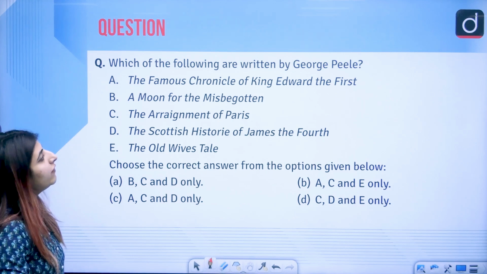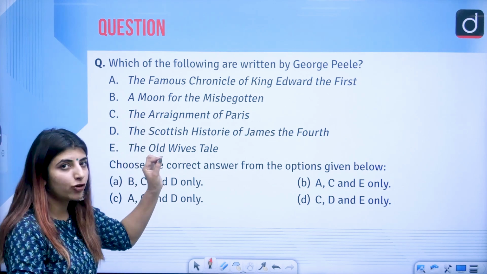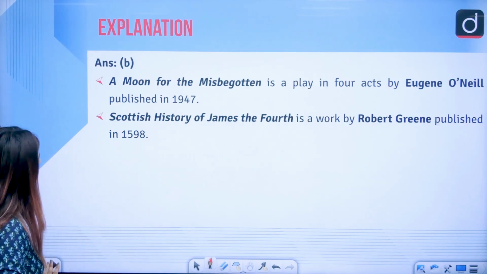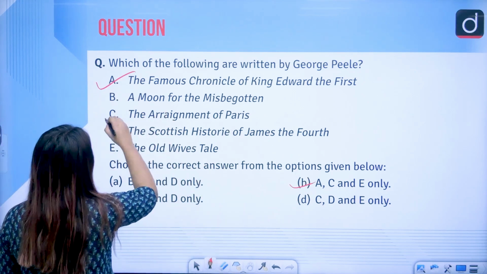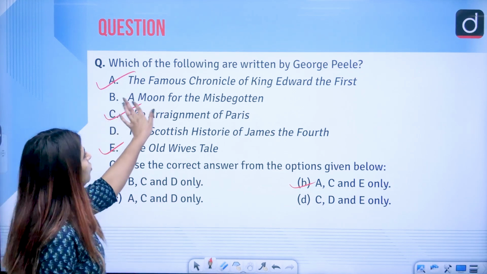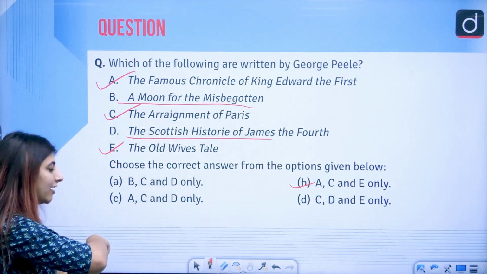Next: which of the following are written by George Peele? The answer to this question is option B, that is A, C and E are the ones which have been written by George Peele. A Moon for the Misbegotten and The Scottish History of James IV are not written by him.